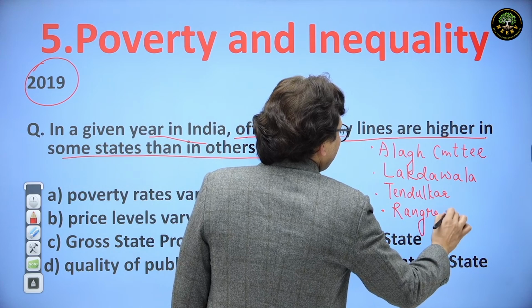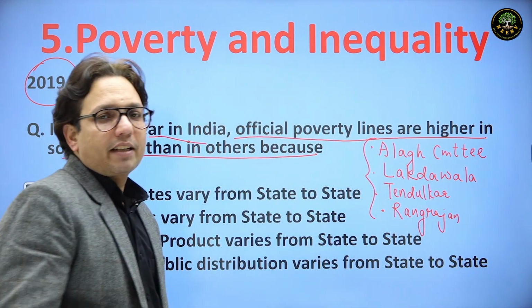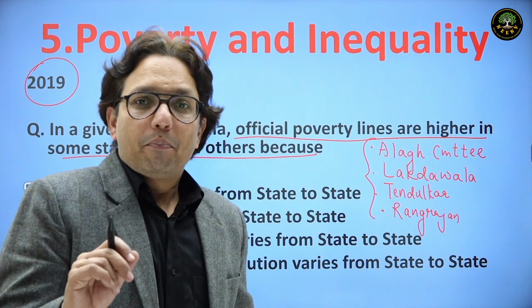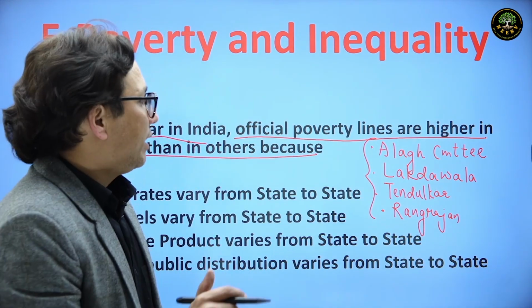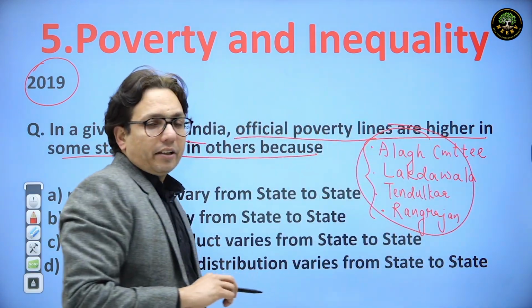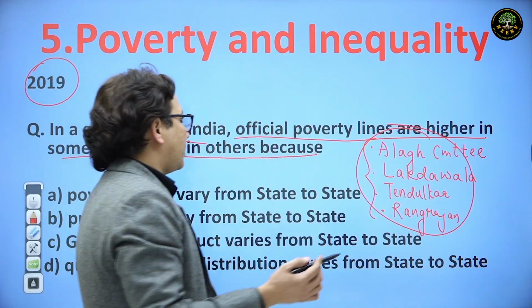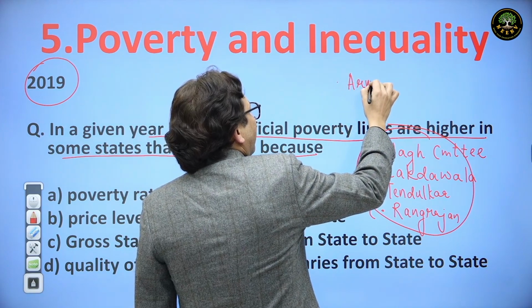What are these committees about? Look, these are expert committees which have been set up from time to time by the Planning Commission. These expert committees give the estimate of poverty line in India. The last committee which was set up was the Arvind Panagariya Committee.